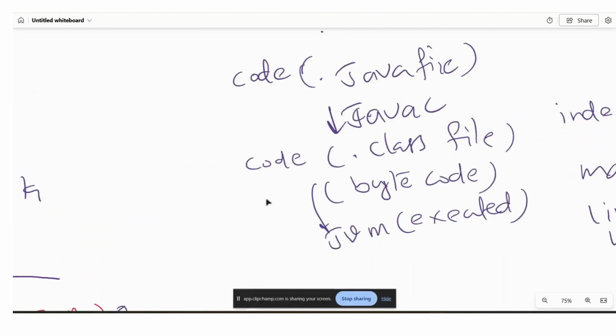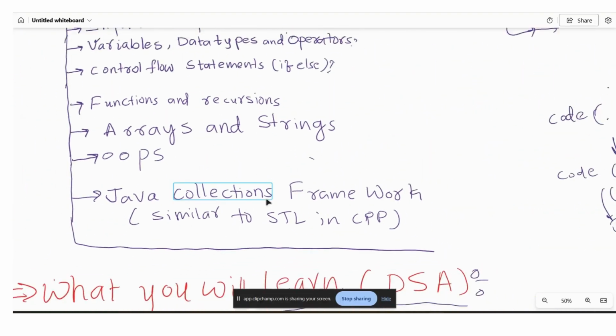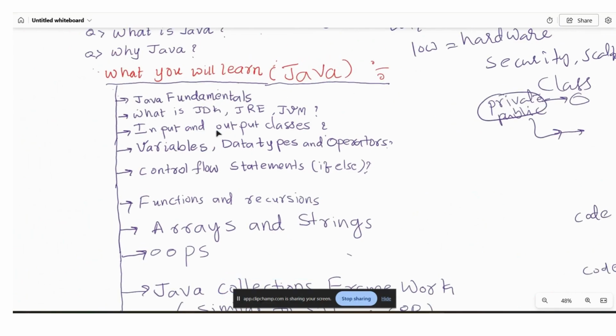This is one of the best advantages of using Java. After that, we will start from the very basics, and we will learn how input is taken and how output is printed on consoles and applications. And we will learn variables, data types, and operators. These are the building blocks and fundamentals for programming.